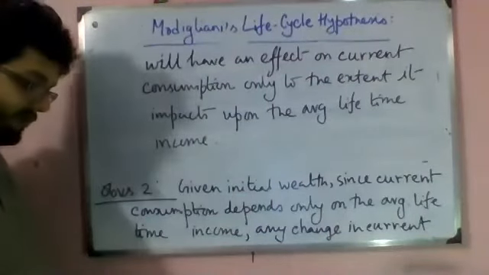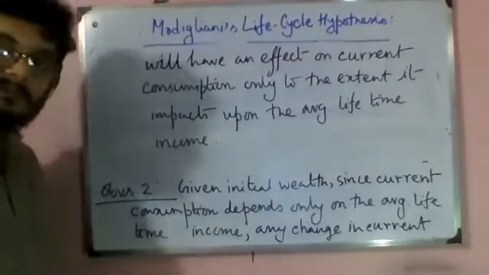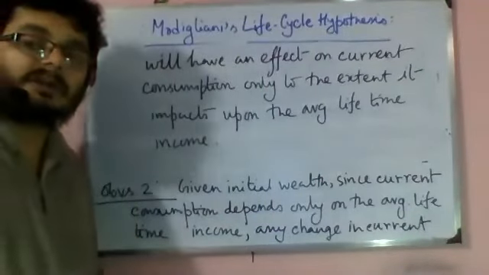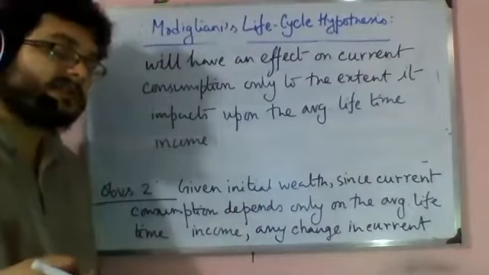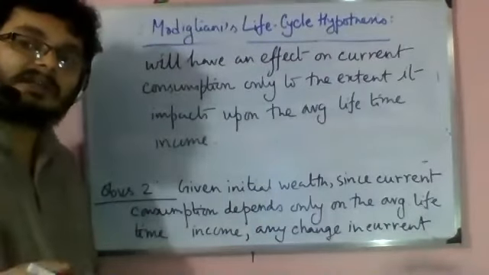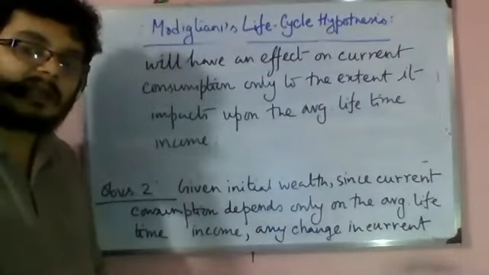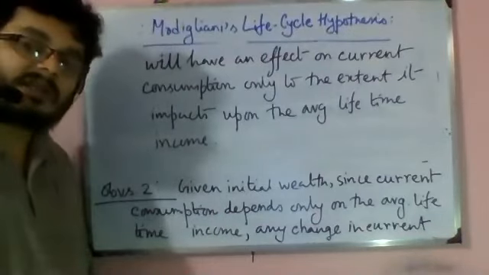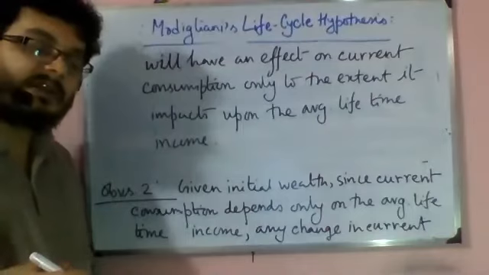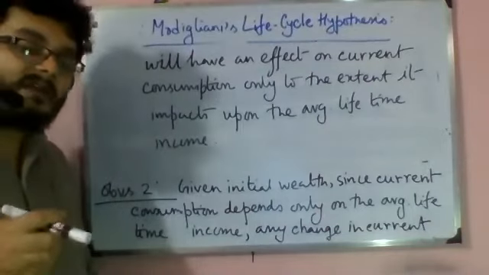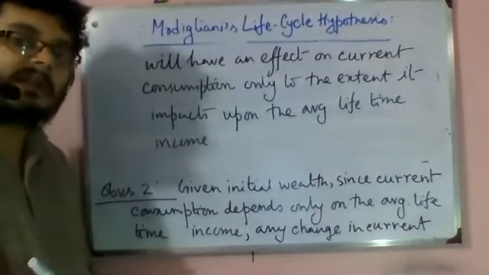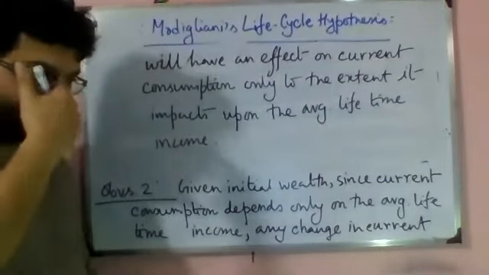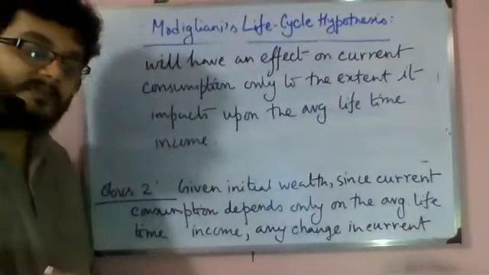That is, if this change in current income is going to be permanent in nature, that is, it is going to affect the average lifetime income, only then it will change the current consumption. So this is the result of this hypothesis.